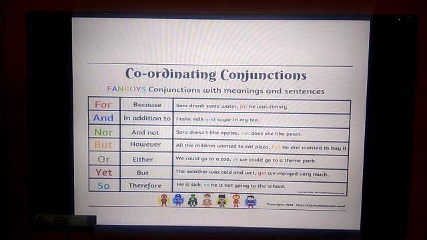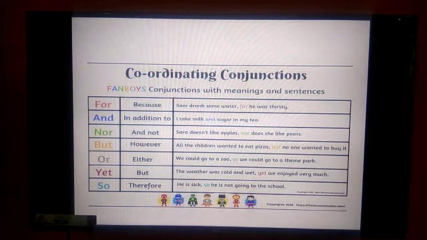Here are examples, with the meaning of those words: for, and, nor, but, or, yet, so, and how they are combined. For example, the first one: Sam drank some water for he was thirsty. Here for is the conjunction, and it combines two independent clauses. Two main clauses: Sam drank some water has its own meaning, he was thirsty has a complete meaning.